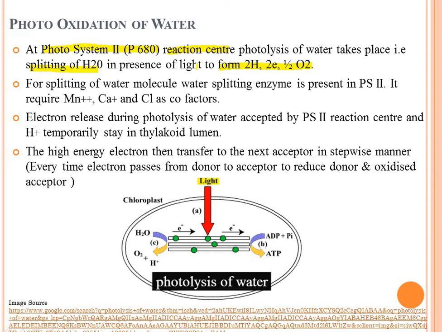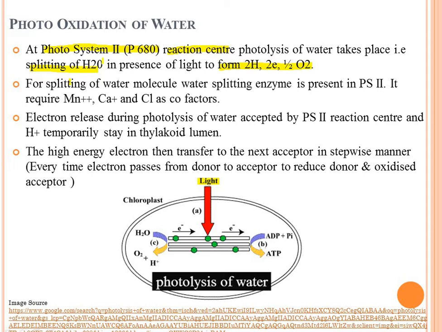Why does this photolysis of water take place at photosystem 2 and not at photosystem 1? Because photosystem 2 is a strong oxidant, meaning it oxidizes the water molecule, but a weak reductant, while photosystem 1 is a strong reductant but a weak oxidant. Therefore, photolysis of water takes place at photosystem 2. This is the important point.